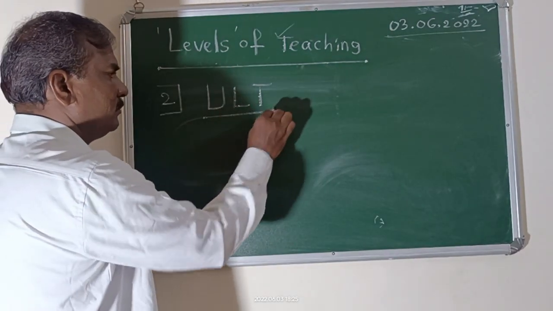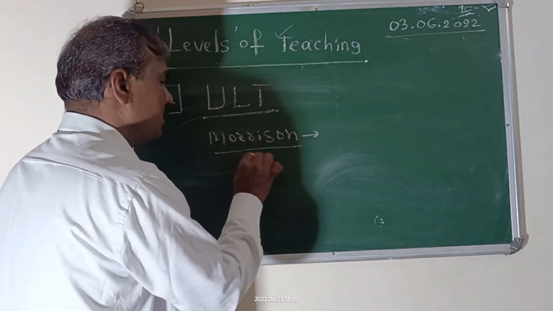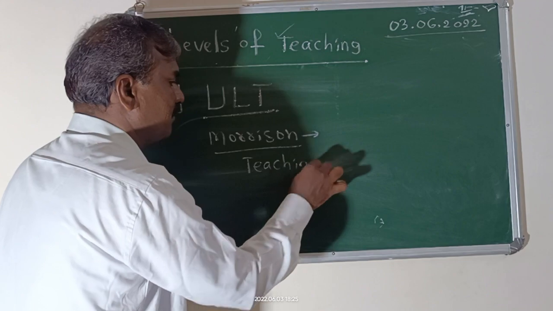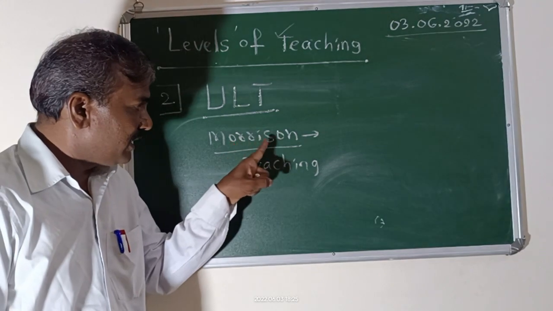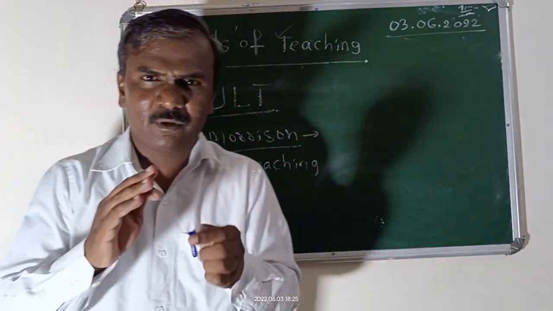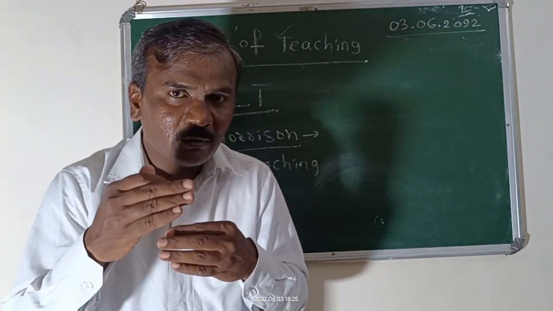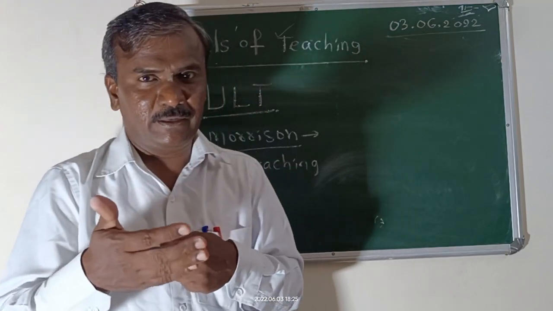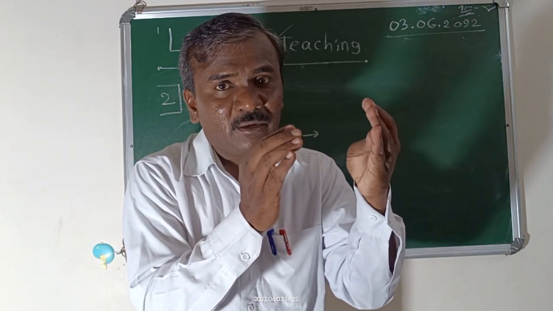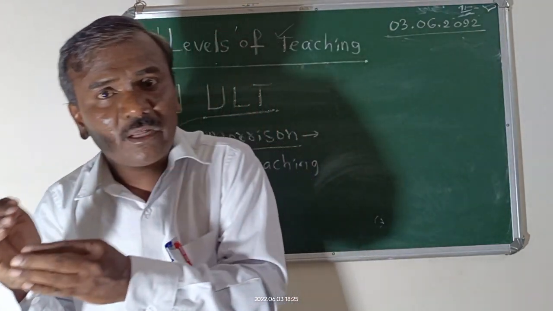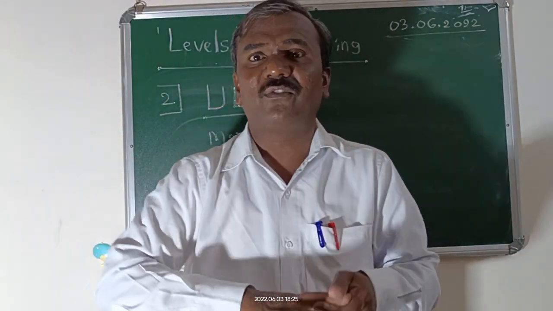Morrison has given one definition about teaching. Understanding level of teaching means what? Morrison is saying that understanding level of teaching means a matured person, meaning a knowledgeable person. A more matured person interacting with a less knowledgeable person is known as understanding level of teaching.